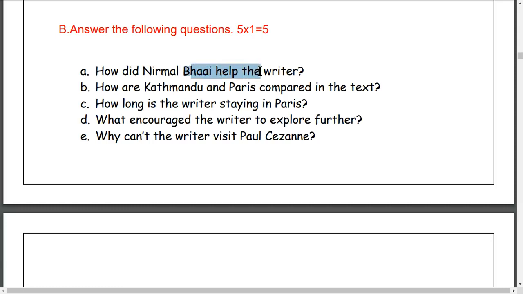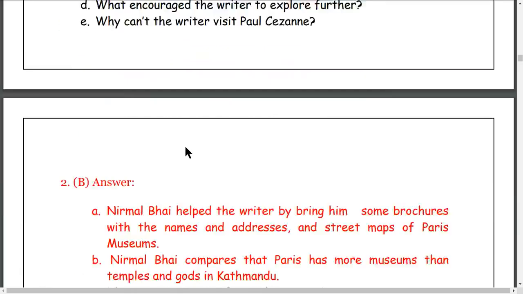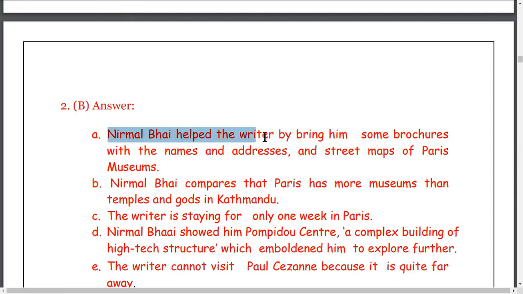Nirmal Bhai helped the writer by. After by, you have to write in grammar the ing form, B-R-I-N-G, I-N-G. Okay, it is not correct. I committed a mistake here. Nirmal Bhai helped the writer by bringing, B-R-I-N-G, bringing. After prepositions, the ing form is used. After the preposition by, bringing him some brochures. What did he do? How did he help the writer? By bringing him some brochures with the names and addresses and street maps of Paris museums.